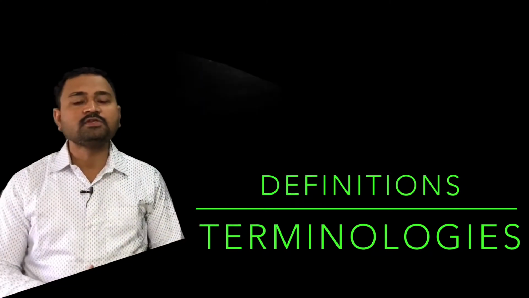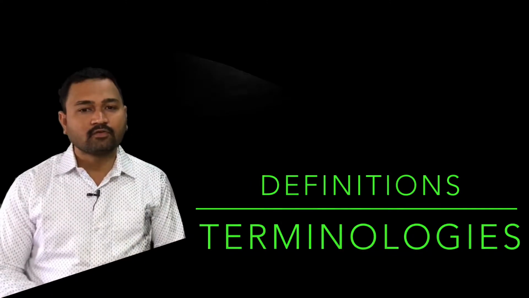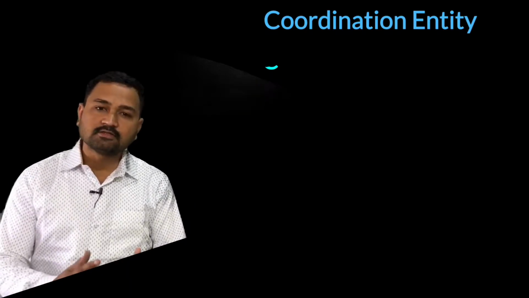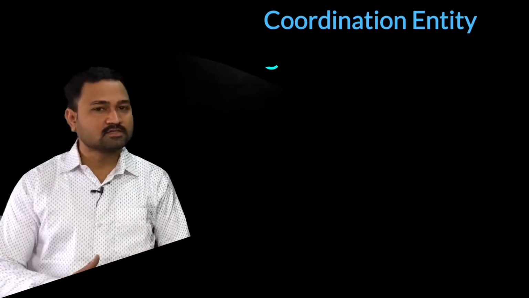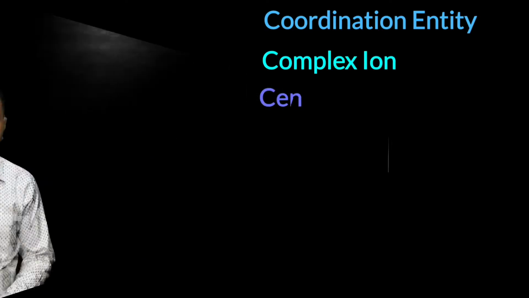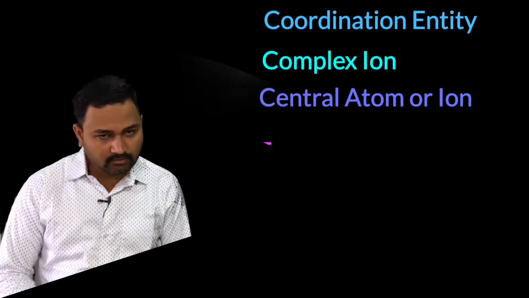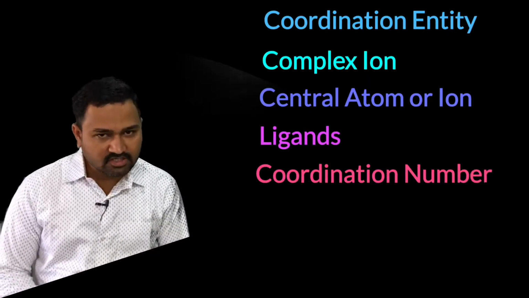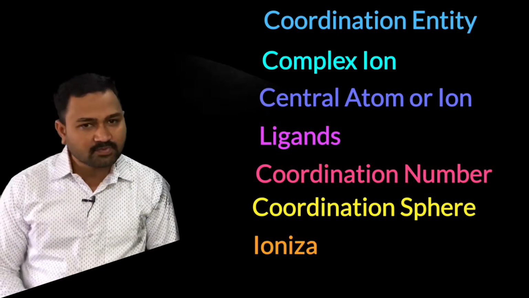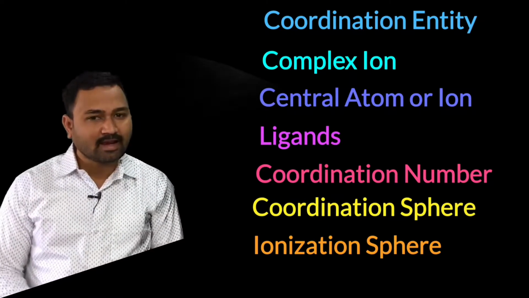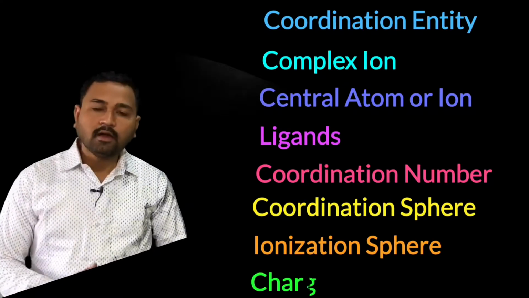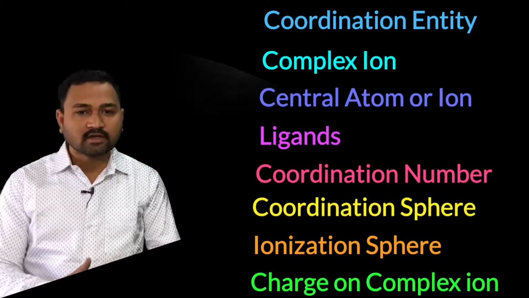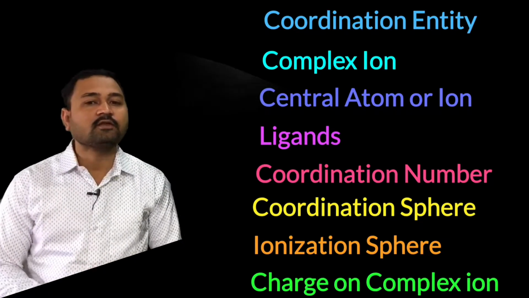Now, which definitions and terminologies are we going to learn in coordination compounds? The first one is the coordination entity, also called a coordination compound or a complex compound. Second is the complex ion. Third is the central metal atom or ion. The fourth is the ligands. The fifth is the coordination number. The sixth is the coordination sphere. The seventh is the counter ion, also called the ionization sphere, and the last one is the charge on the complex ion. So these are the 8 terminologies that we are going to define in this video.